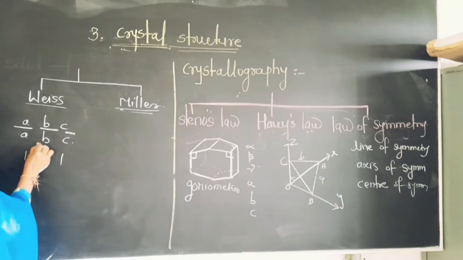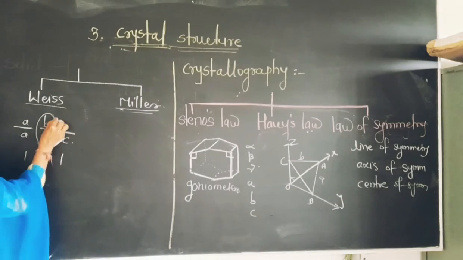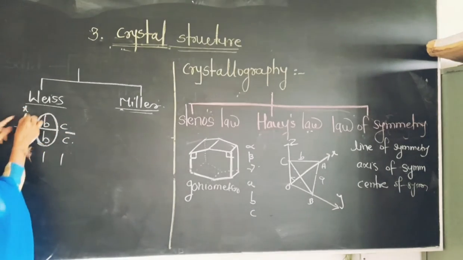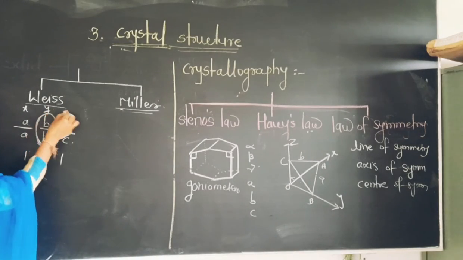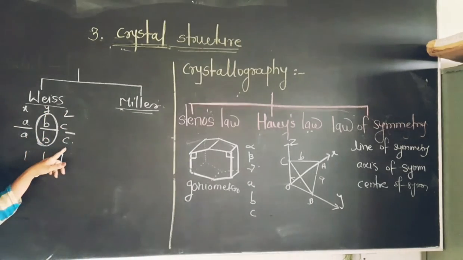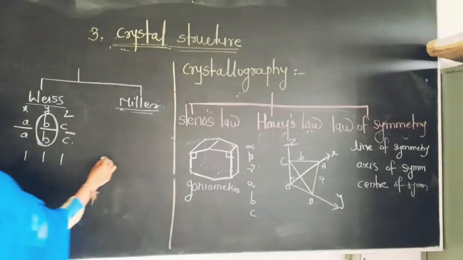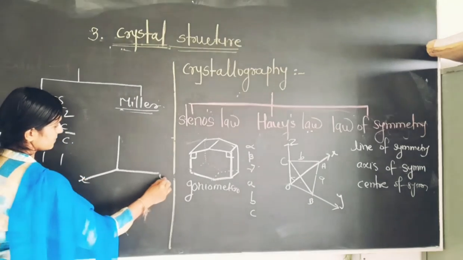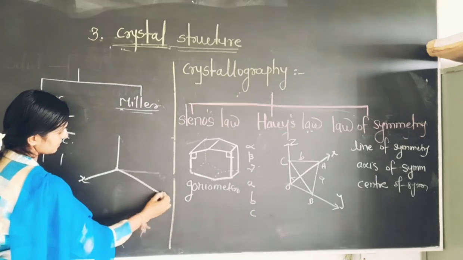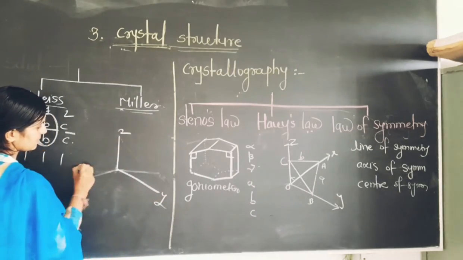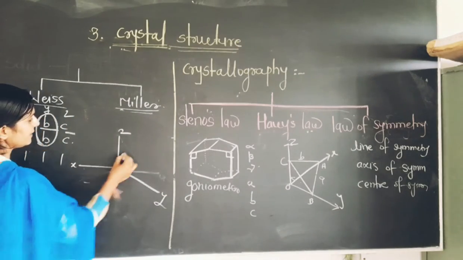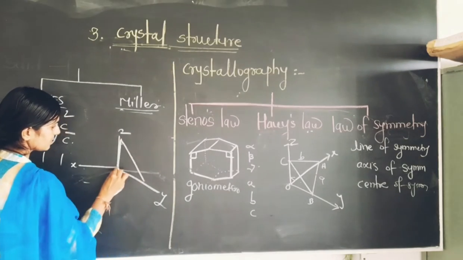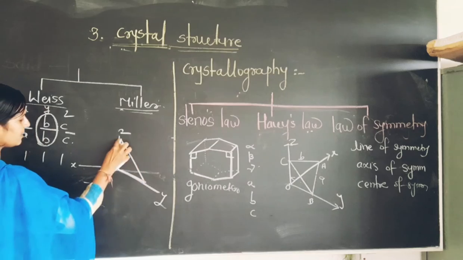Suppose one of the planes cannot intercept. This one is for the x-axis, this one for the y-axis, this one for the z-axis. So friend, here suppose I consider this one of the planes.